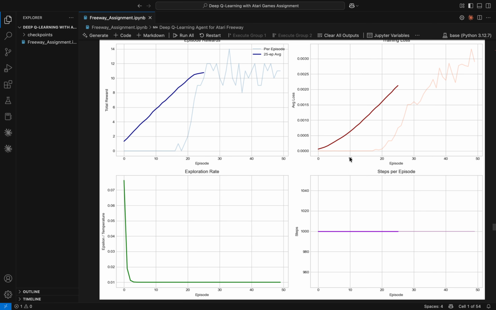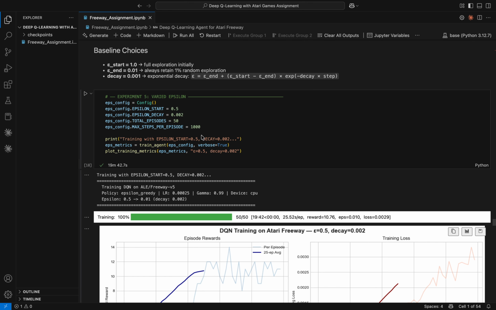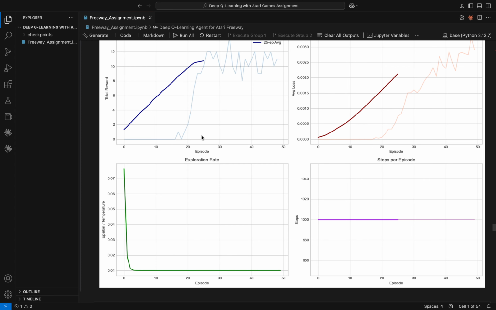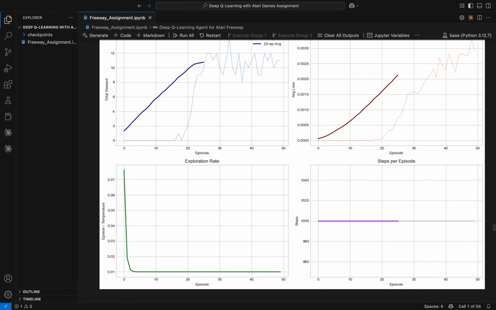Finally, I tried epsilon starting at 0.5 instead of 1 with a faster decay rate of 0.002. This actually gave the best result of all experiments, a mean reward of 6.04, slightly better than baseline. This makes sense for Freeway because the optimal strategy is pretty simple: just keep moving up, so the agent doesn't need extensive random exploration. Starting with less randomness lets it exploit its emerging policy sooner.